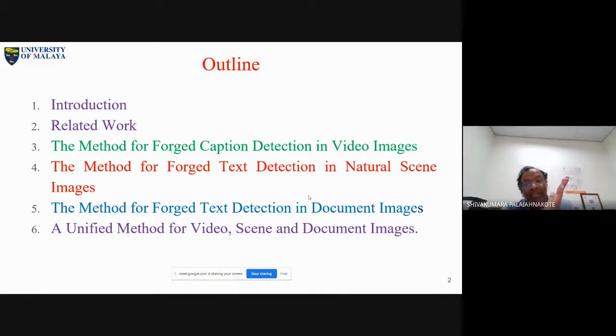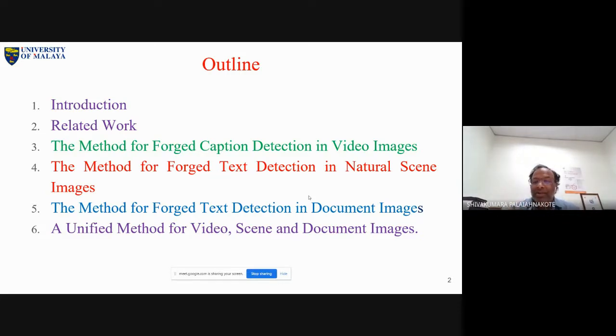So caption text is a classification problem, and a classification problem is easier than a detection problem. So natural scene text detection, though difficult, is easier for forged text detection. Document, it is really a tough job for me. Detecting forged information in a document is a tough job. It is difficult compared to natural scene and video.